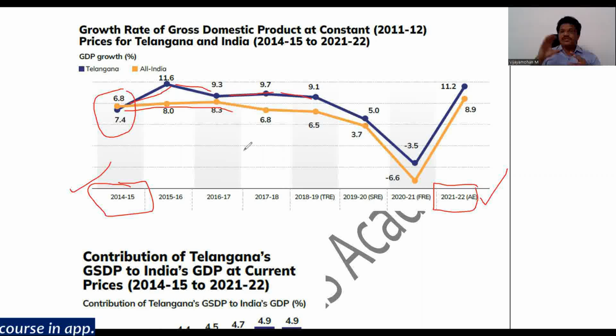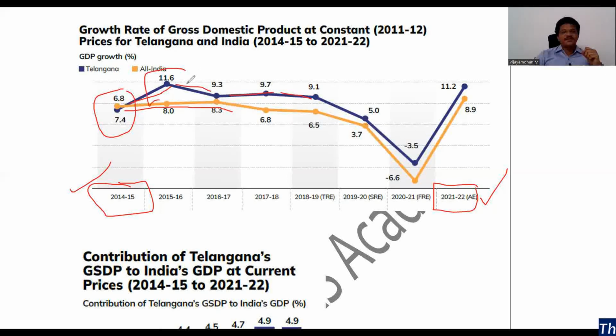and particularly for these types of questions, drawing inferences, giving facts is okay, but from the facts you need to draw inferences, then only your answer will be complete. Maybe tomorrow there will be a question that asks you to give an account of the growth rate of the Telangana economy since its formation in comparison with the all India growth rate, right? So in that case, you need to provide these facts, that yes, the growth rate of the Telangana economy has been higher after the formation of the state when compared to India.